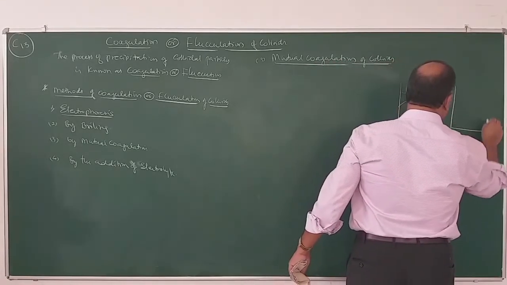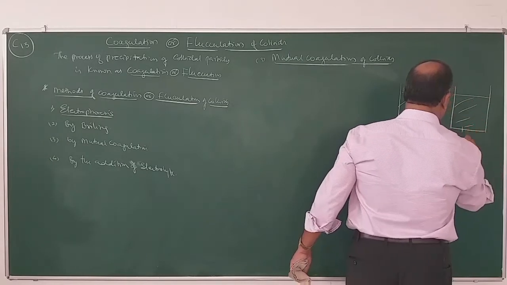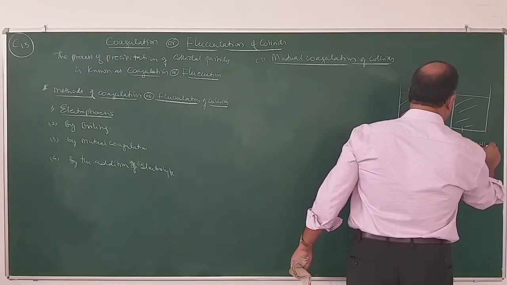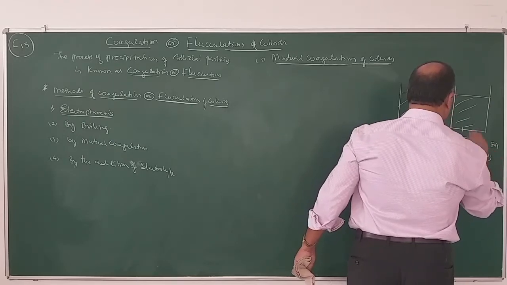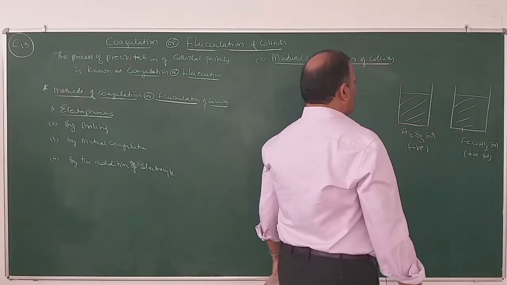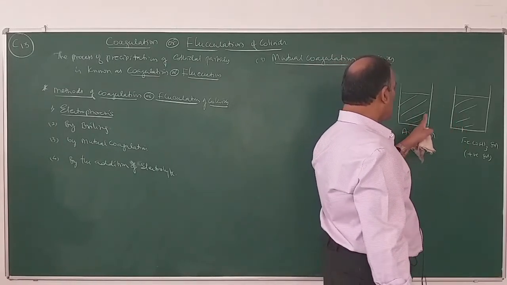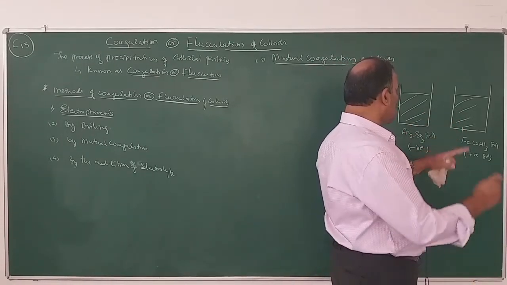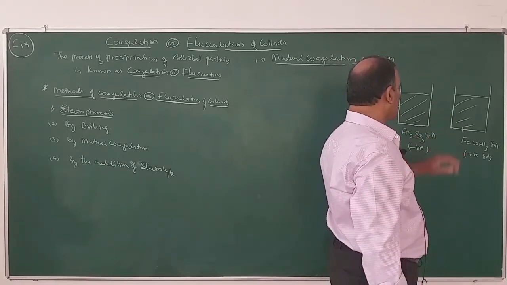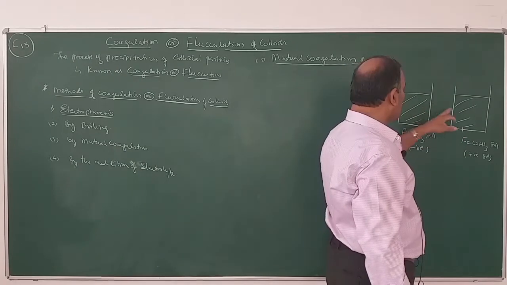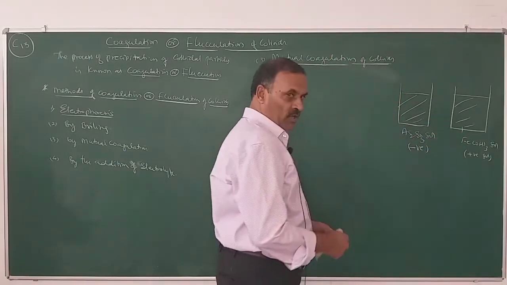Here also same quantity of positive salt. Say this is Fe(OH)3 salt. It is a positive salt. So when equal volume of oppositely charged salts are mixed, what happens? The charge gets neutralized and as a result both the salts will be precipitated. This is known as mutual coagulation.